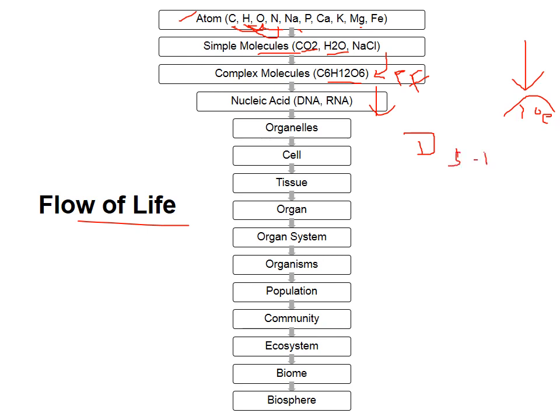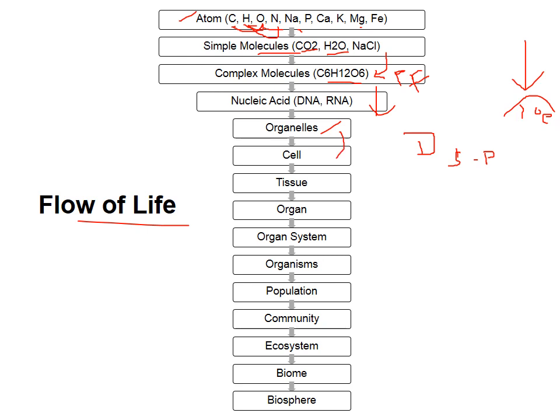The sugar phosphate backbone is a pentose sugar and phosphate, and this DNA and RNA nucleic acid is situated in the cell, in the nucleus. In the nucleus and cytoplasm, the other organelles form, and these organelles with the nucleus form the cell.